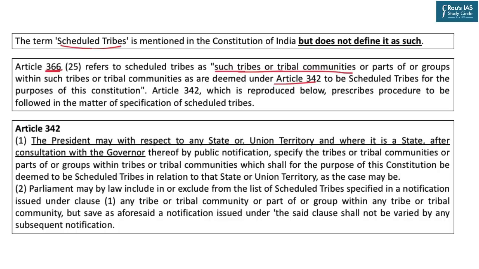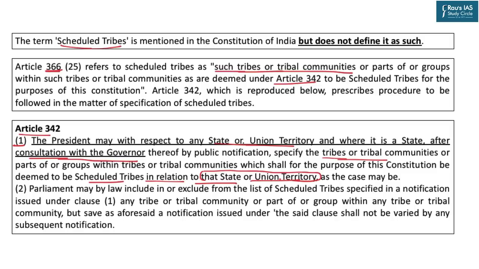And Article 342 Clause 1 reads like this: the President may, with respect to any state or union territory, and where it is the case of a state, after consultation with the governor thereof by public notification, specify the tribes or tribal communities or part or groups within tribes or tribal communities which shall, for the purpose of this constitution, be deemed to be scheduled tribes in relation to that state or union territory. So remember, scheduled tribes are declared for a particular state or union territory.